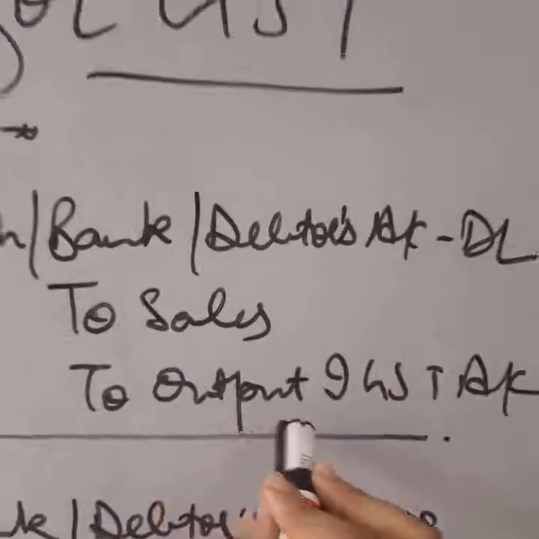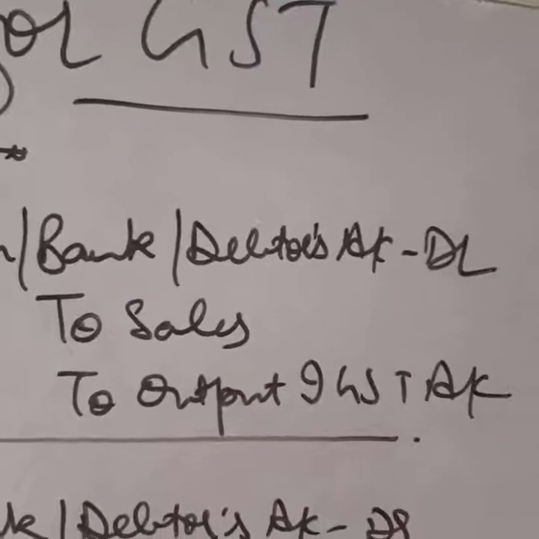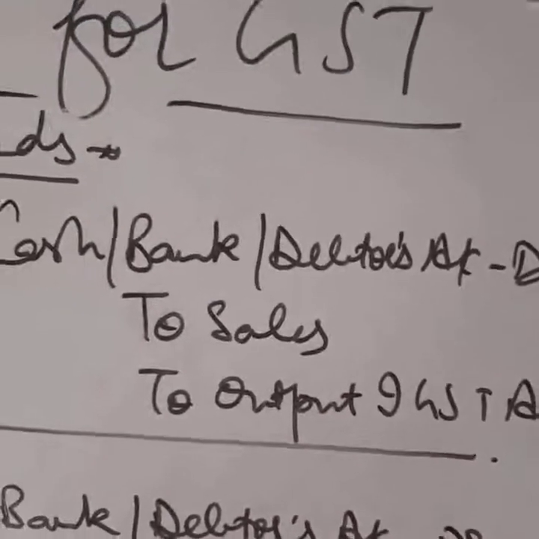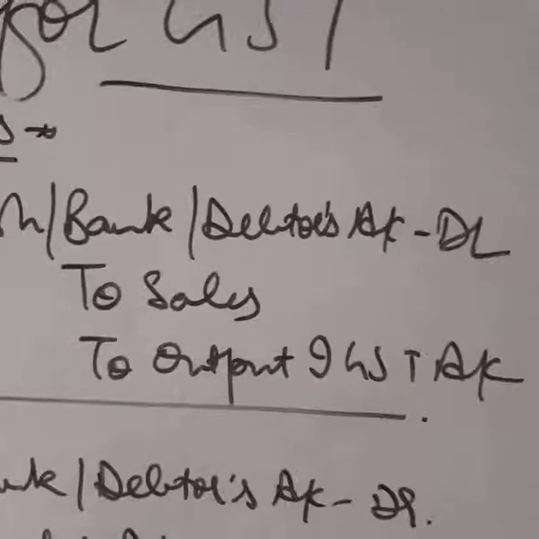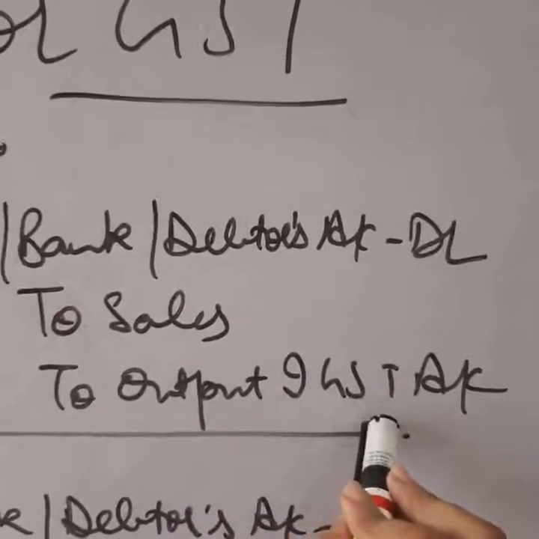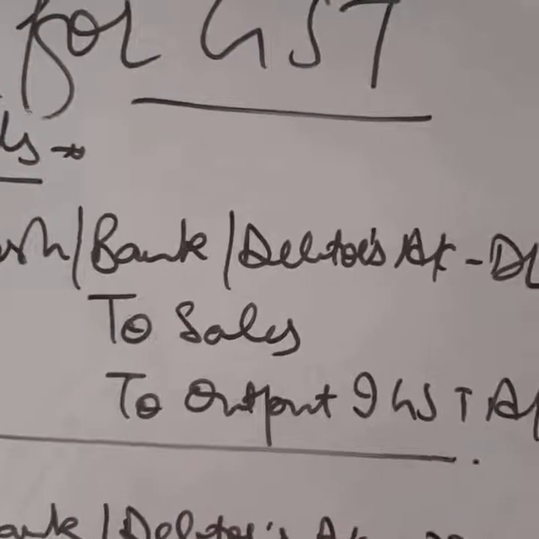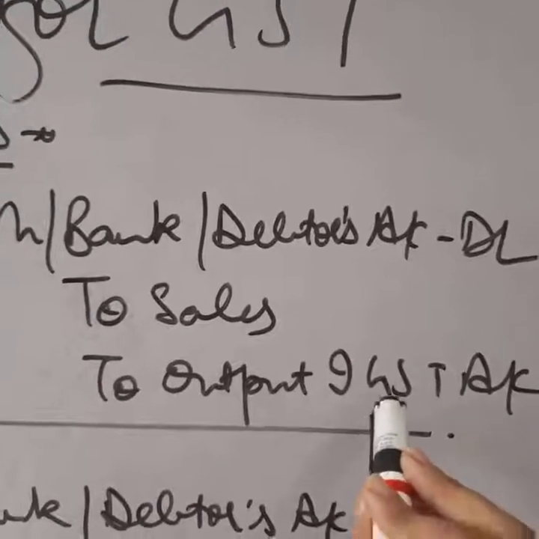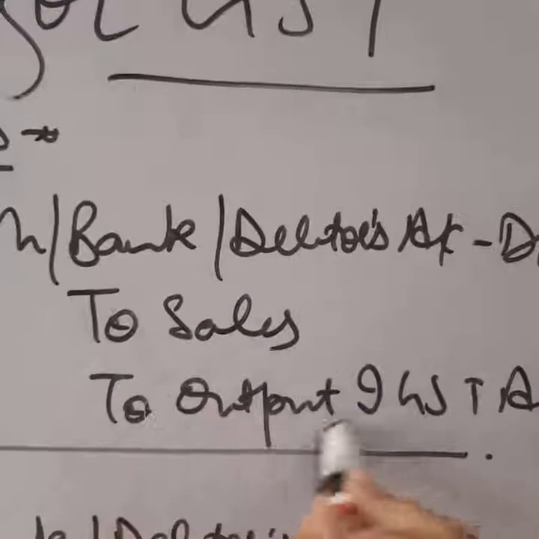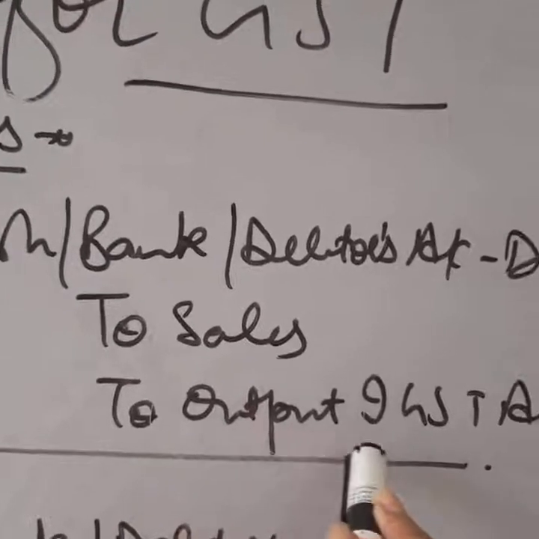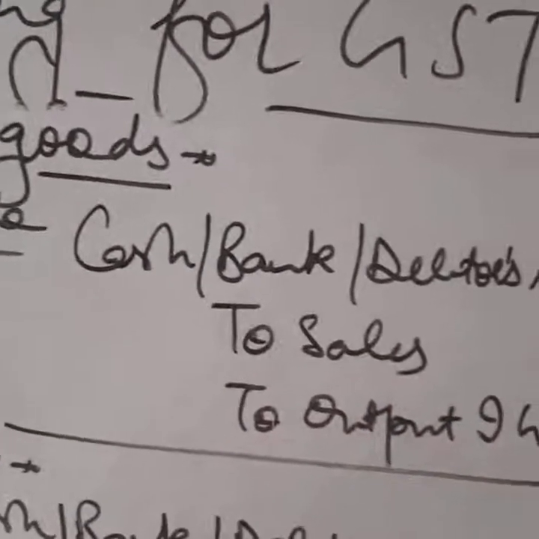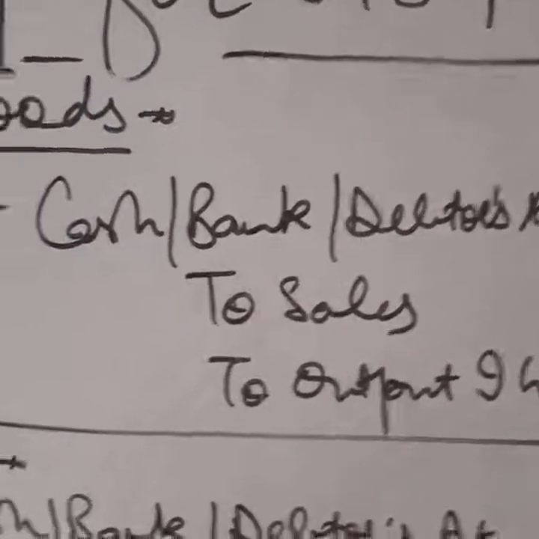To output IGST, we will collect GST from our customers, and in case of interstate sale, we will receive IGST. So this will be called output IGST, or you can say it is GST on output made, sales made. In order to learn the name: output GST is on sales and input is on purchases.